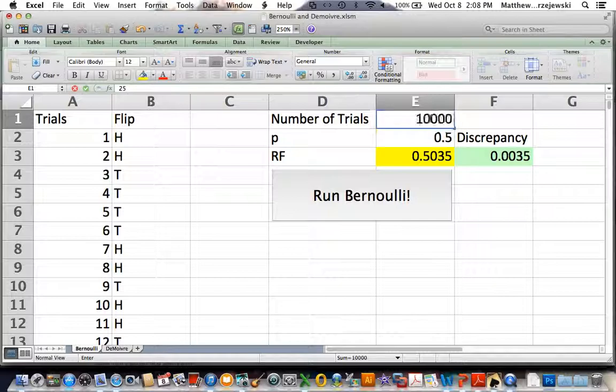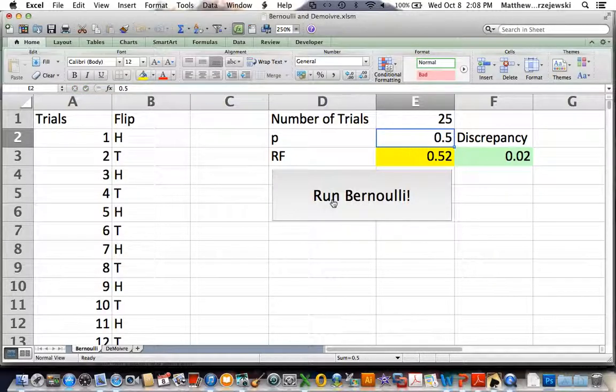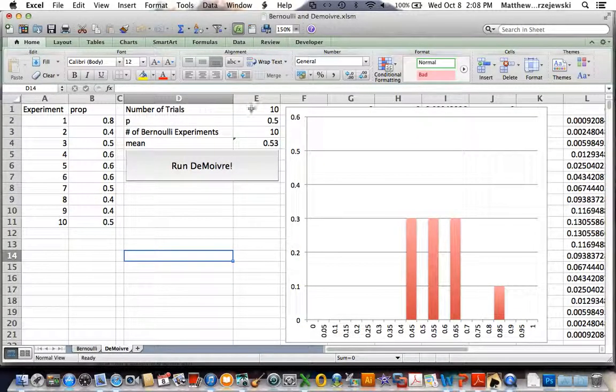So let's say we do this, and we get 0.52, 0.44, 0.44, 0.68, 0.56, 0.52, 0.36. What if we were to start recording all of these relative frequencies? Well, this is what DeMoivre's theorem is all about.